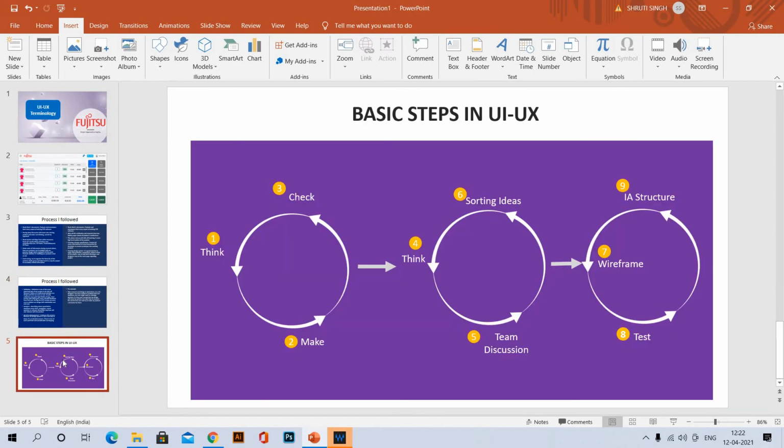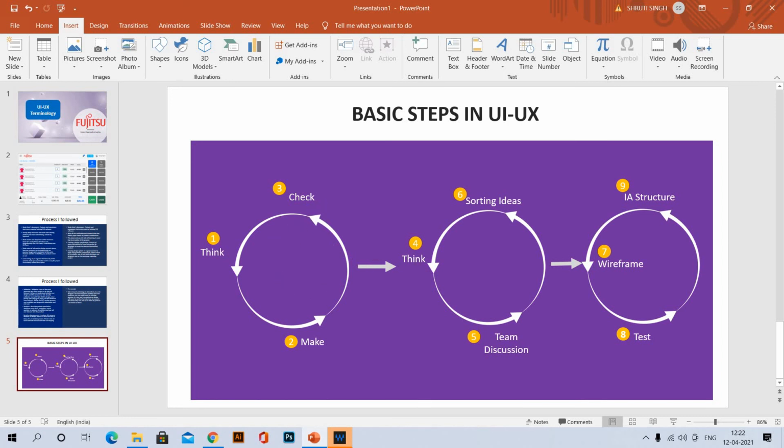The next slide, which I have mentioned here, is the design structure, I try to help you understand. The first step is think. Whatever we have thought over the project, make it using rough paperwork, you just draw what you have thought. The cycle will round here and move to check your designs, whatever you have made, whether it fulfills your client requirement or not.